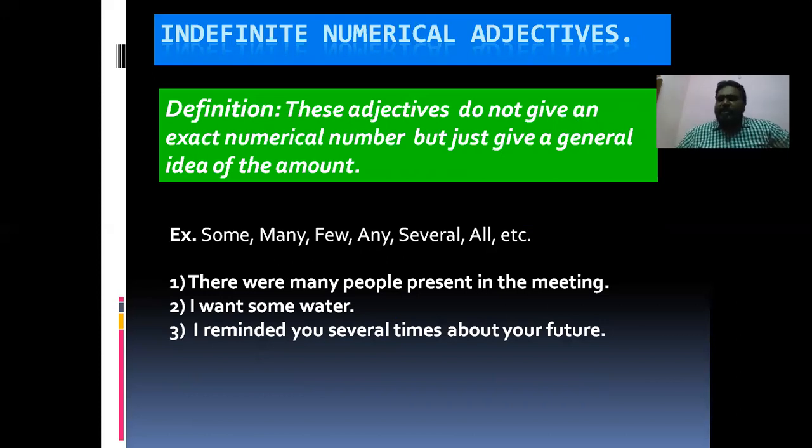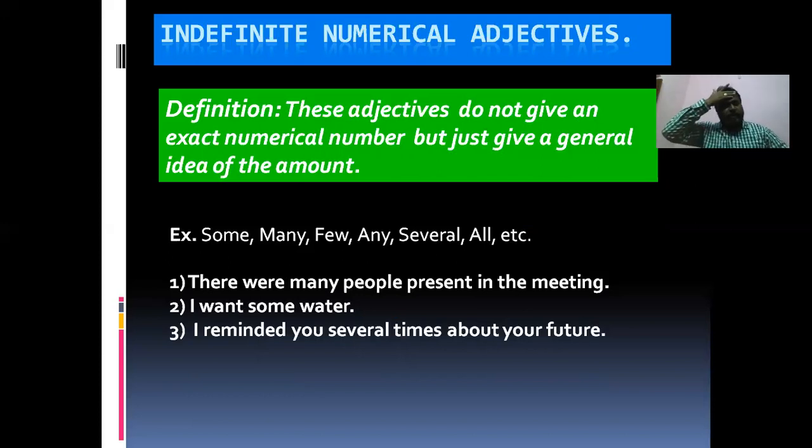These adjectives do not give the exact numerical number, but just give a general idea of the amount. Some adjectives like that: some, many, few, any, several, all, like that.